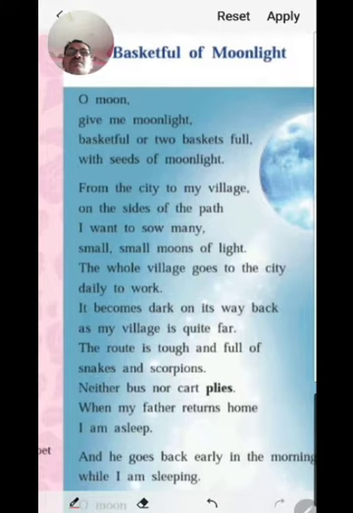And he said, give me basketful or 2 baskets full. So the first line, O moon, give me moonlight, basketful or 2 baskets full, is an example of alliteration.